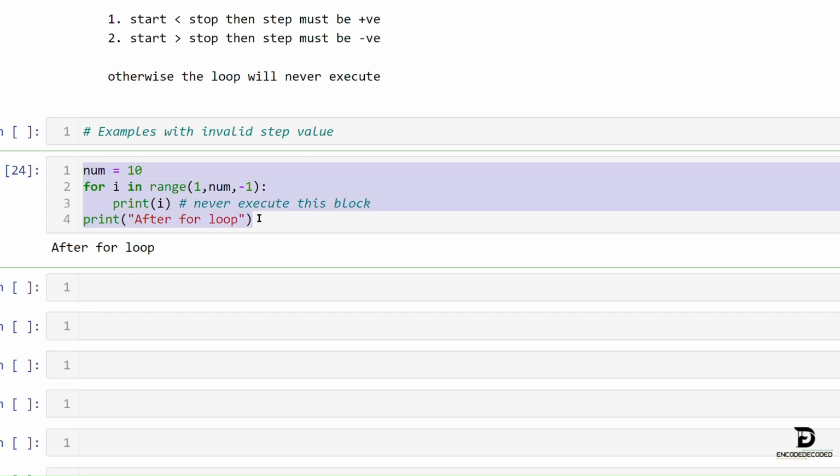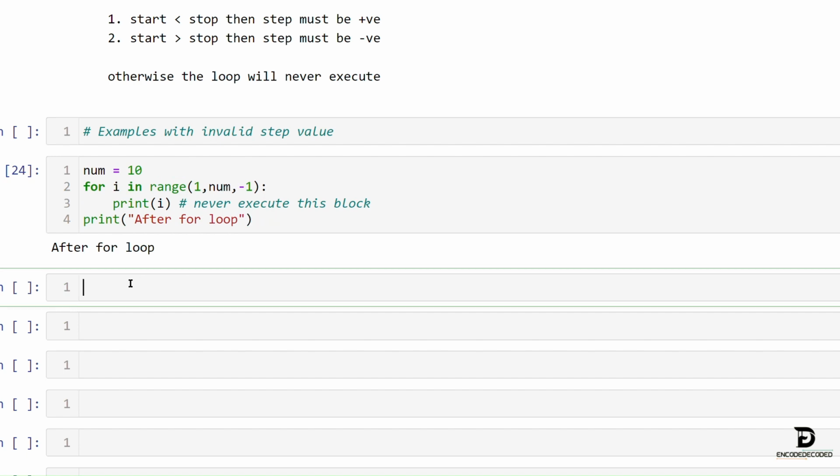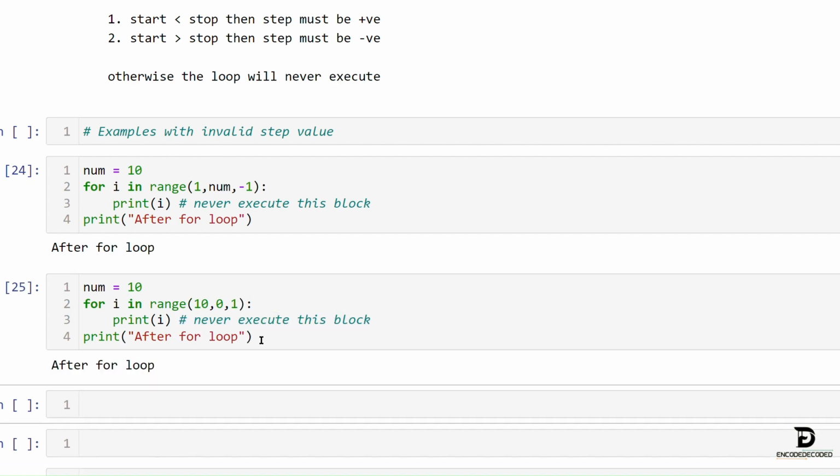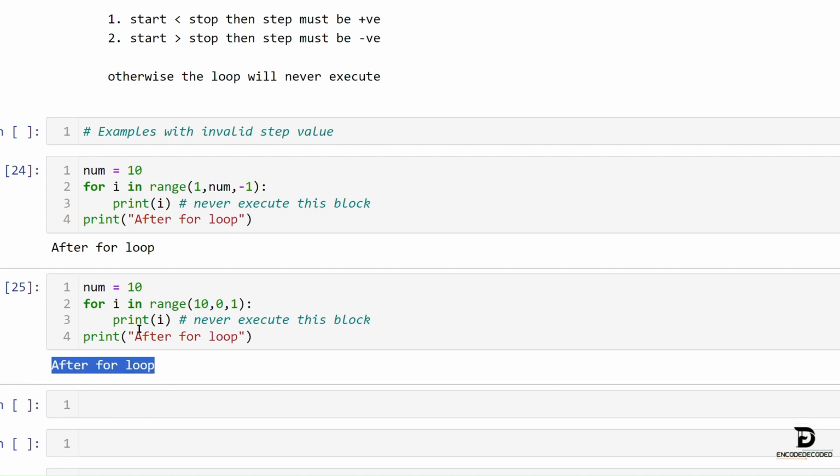Let's take another example, num equals 10, for i in range(num, 0, 1). Here the start value is 10 and the stop value is 0. So 10 is greater than 0, then the step value must be negative. But here we mentioned a positive one, so this for block will never execute.